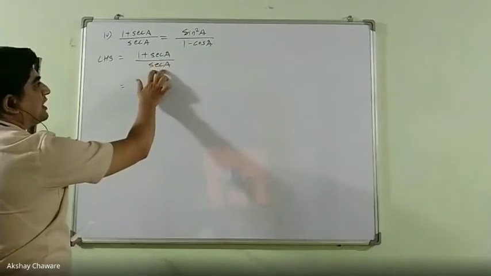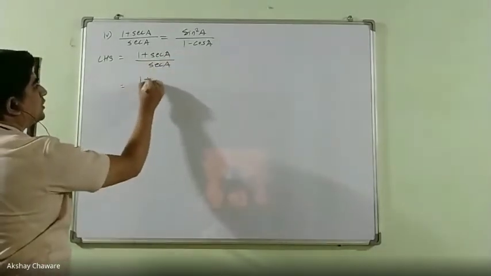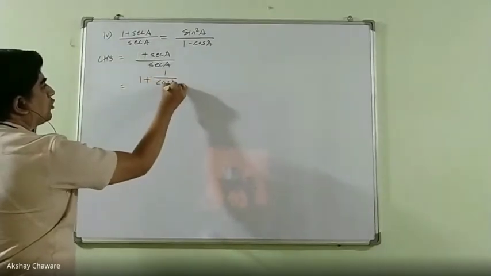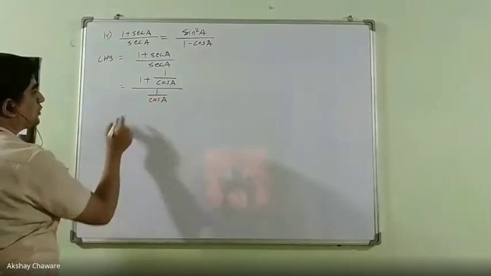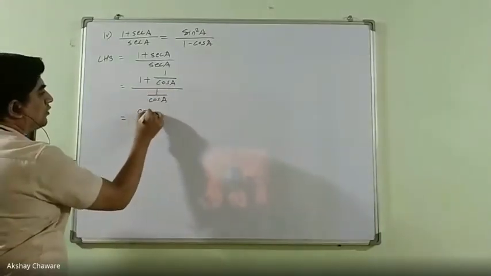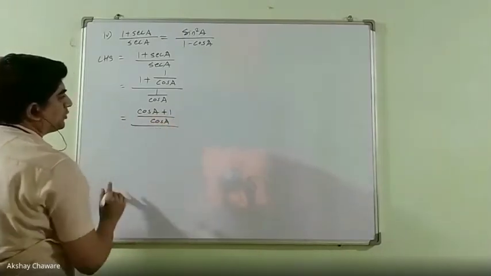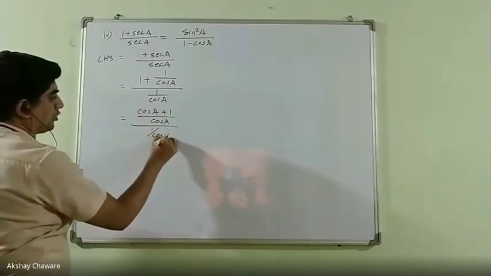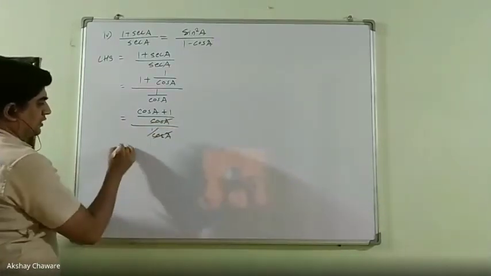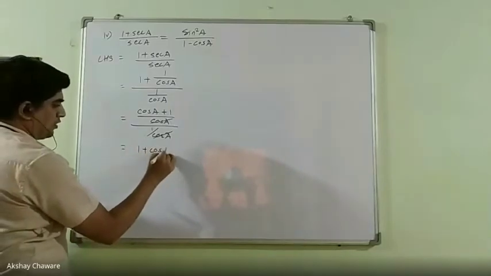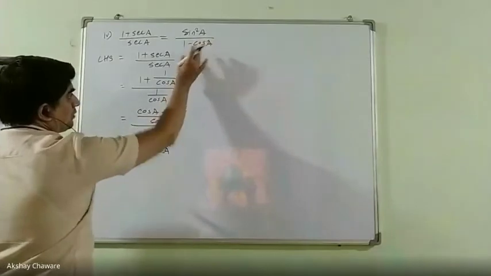We know sec A is nothing but the reciprocal of cos. So this 1 plus sec A can be written as 1 plus 1 upon cos A completely divided by 1 upon cos A. Okay, now cos A plus 1 upon cos A, simplification of numerator, upon 1 upon cos A. Right. Now the denominators are same, so cos A cancel. The answer will be 1 plus cos A. Now in the denominator we want 1 minus cos A.